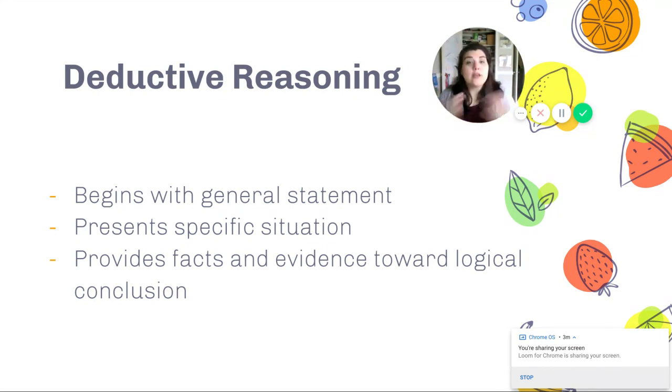Then I go back through and I provide facts and evidence that support that, and obviously that makes the most sense. That's the logical conclusion, based on all this research, students' brains aren't ready that early in the morning to be doing school. Okay, so deductive reasoning is when you start with the statement and then you move towards all the other stuff. So it's kind of like a triangle. You start really small and then you get bigger and bigger, or a funnel or whatever. It's one specific thing that goes out and gets bigger and bigger.